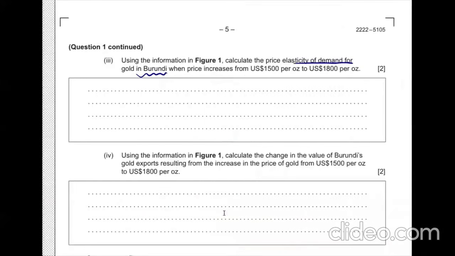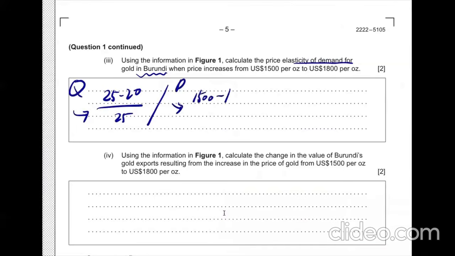Given the information, we can get the PED. For quantity, change is 25 minus 20 divided by 25. For price, it is 1,500 minus 1,800 divided by 1,500. Then we get minus 20% divided by 20%. So it's going to be -1.